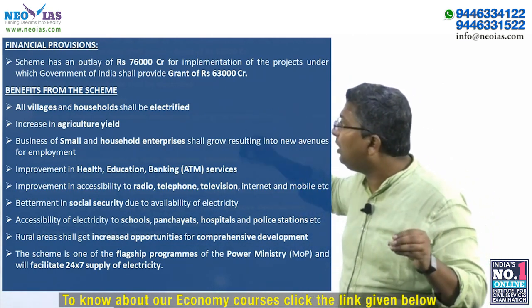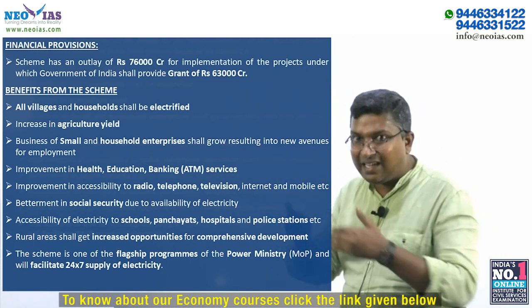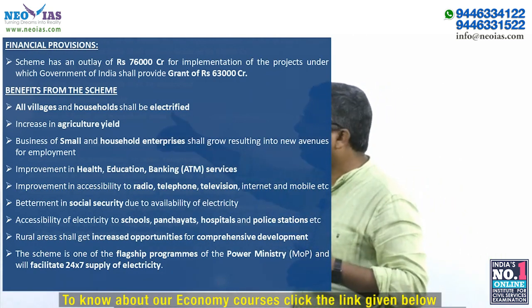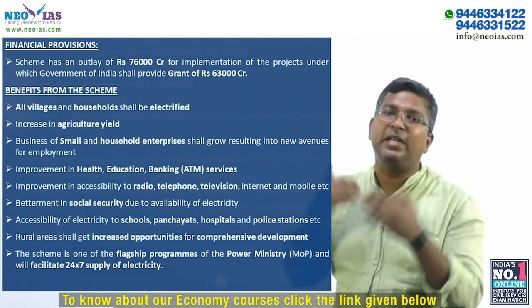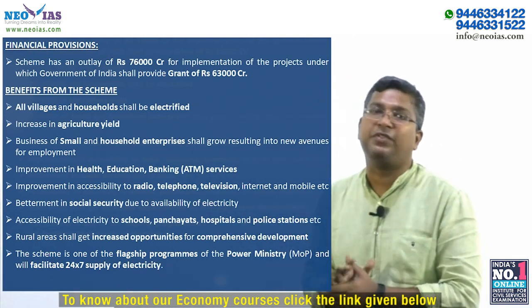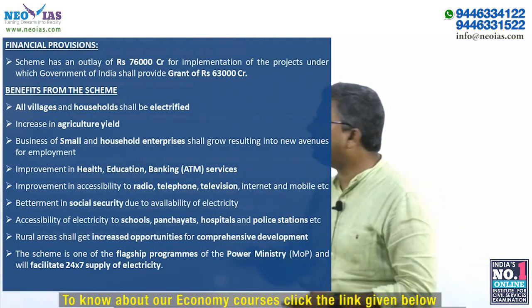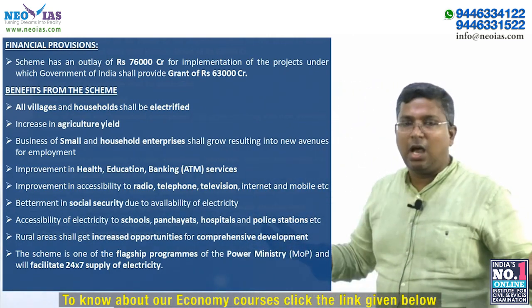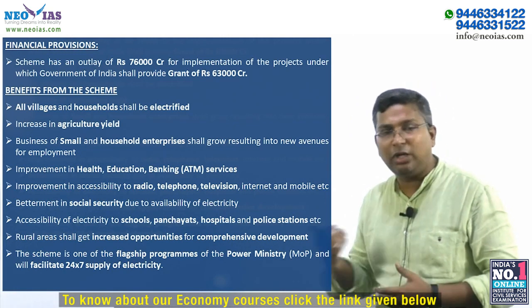Here, this scheme is not giving importance to household, but automatically, these are the benefits. Obviously, when villages get electrified, naturally households will get electrified. So electrifying households is not the objective of the scheme. Rather, electrifying villages is the objective of the scheme. So don't get confused. Obviously, with a regular supply of electricity, what will happen?